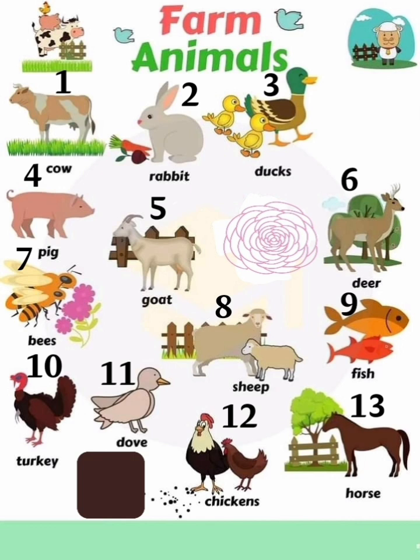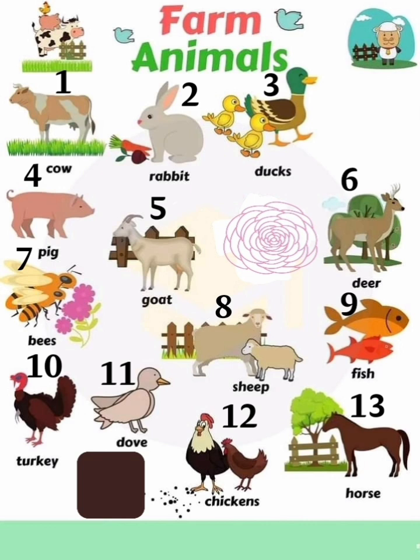Number four, pig. Pig. There is a pig on the farm. There are pigs on the farm. We can see pigs on the farm. Number five, goat. A goat. Number six, deer. Deer. Deer غزالة.